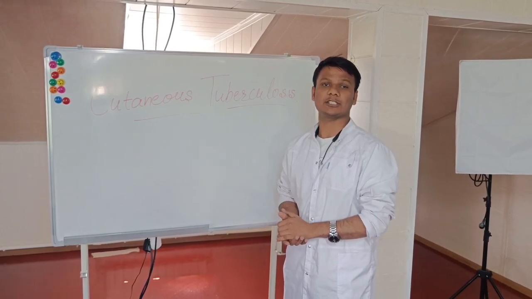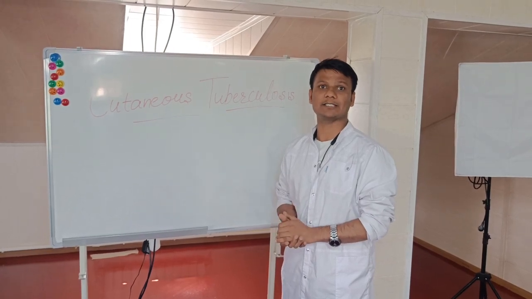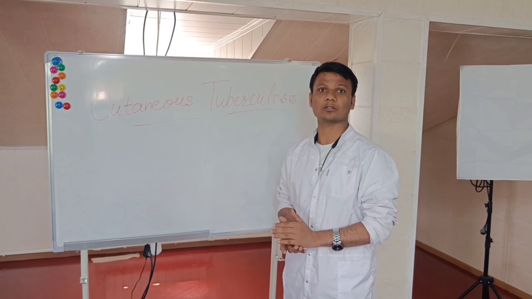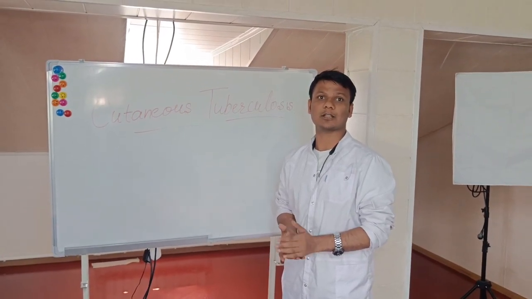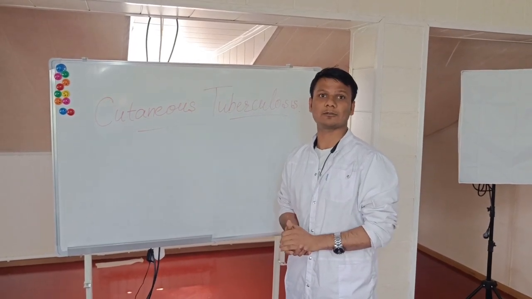Another is endogenous TB. In endogenous TB, the source of infection is already present in the body, or we can say that some form of Mycobacterium tuberculosis is present in the body. Now we discuss how it comes to the skin. It comes into the skin by the help of three routes.